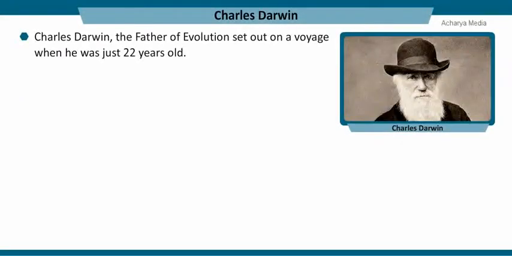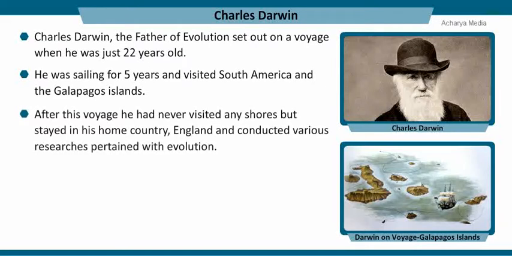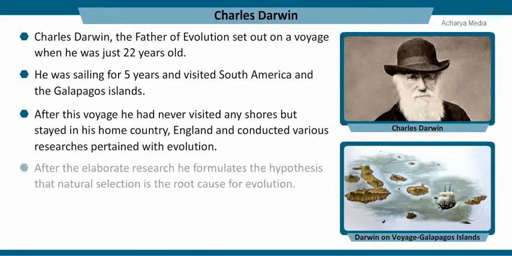Charles Darwin, the father of evolution, set out on a voyage when he was just 22 years old. He was sailing for 5 years and visited South America and the Galapagos Islands. After this voyage, he never visited any shores but stayed in his home country, England, and conducted various researches pertaining to evolution. After the elaborate research he formulated the hypothesis that natural selection is the root cause for evolution.